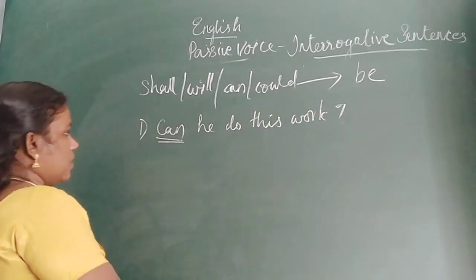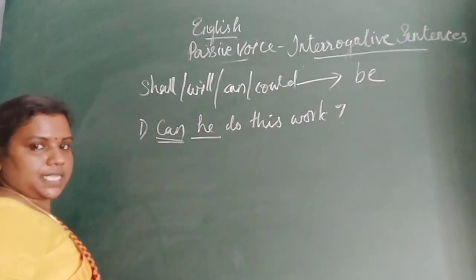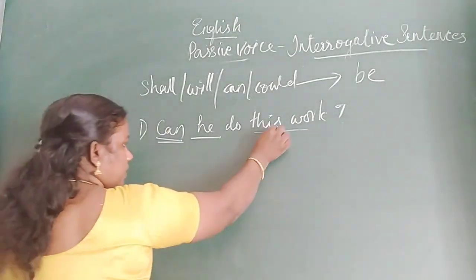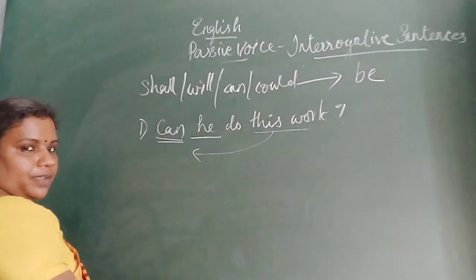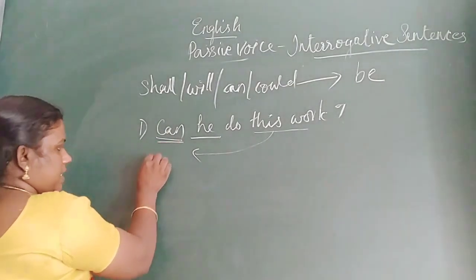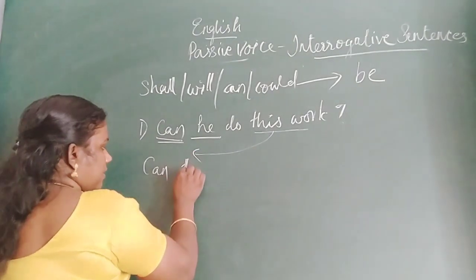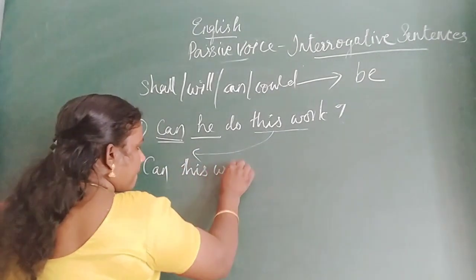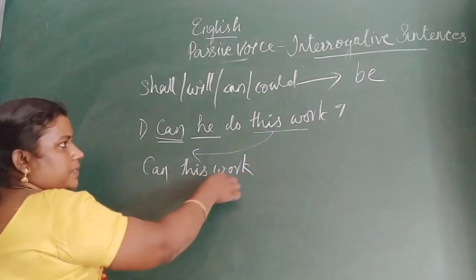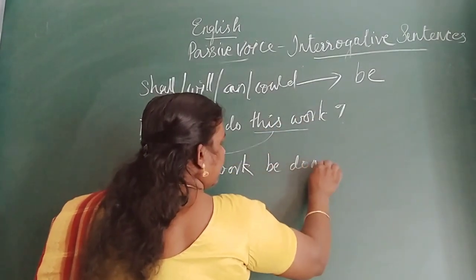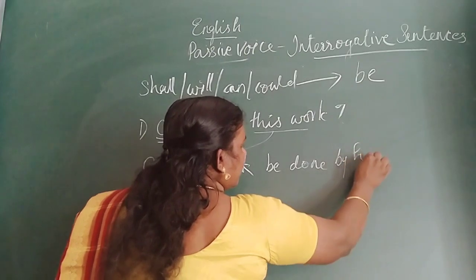form. Okay. So here also the subject is he. The object is this work. So this work will come here. We can start with the same auxiliary. Can this work, after the subject, be should be there. Be done by him.